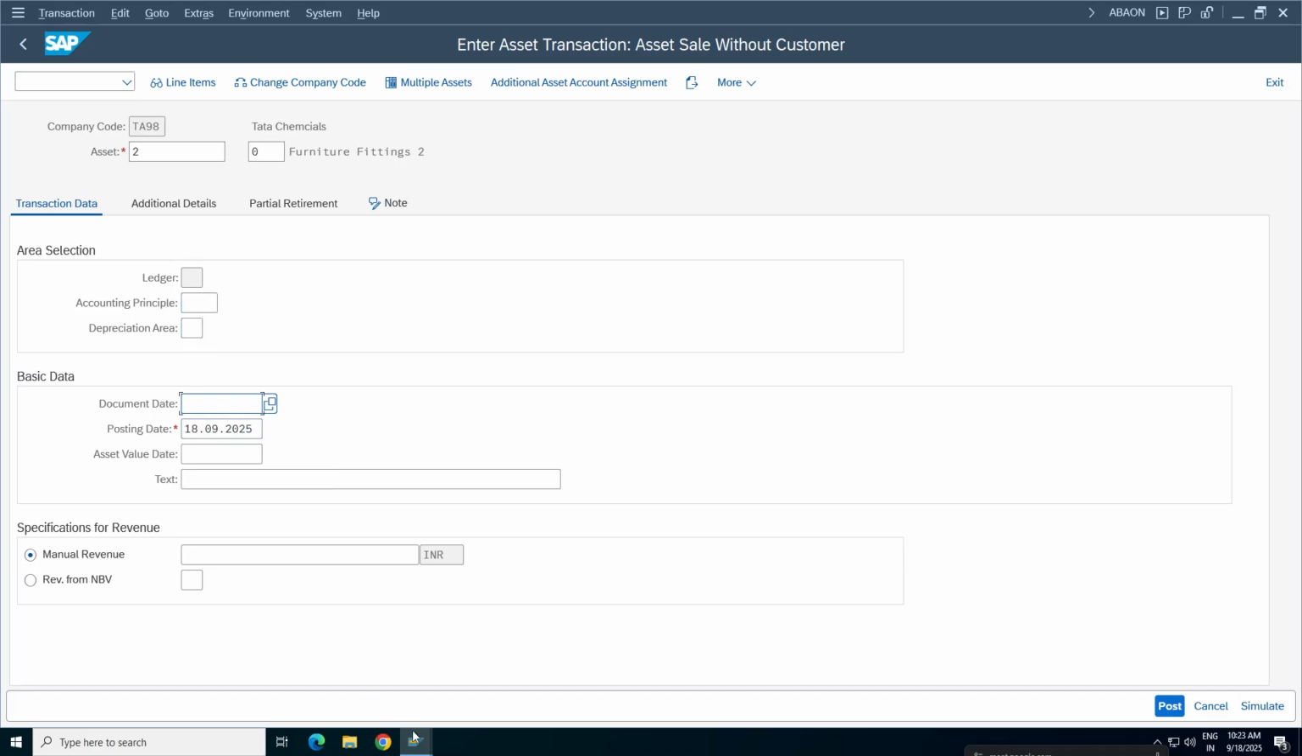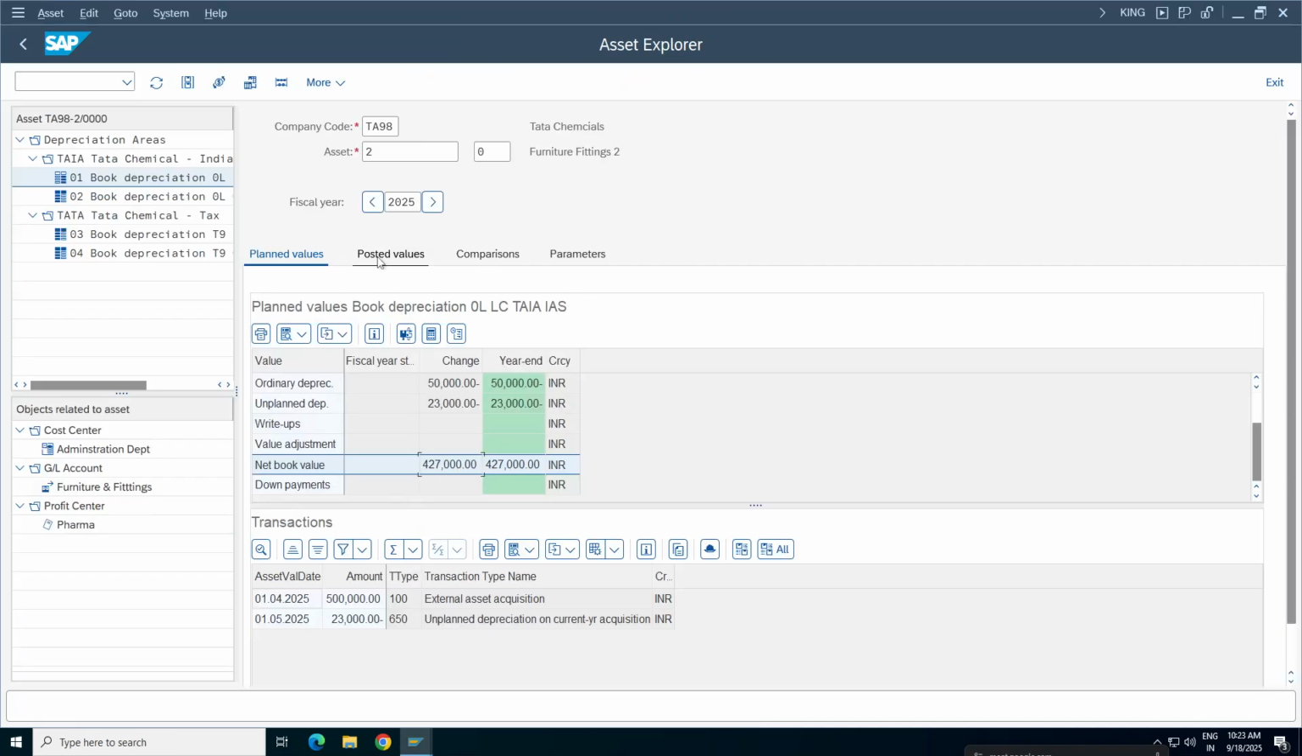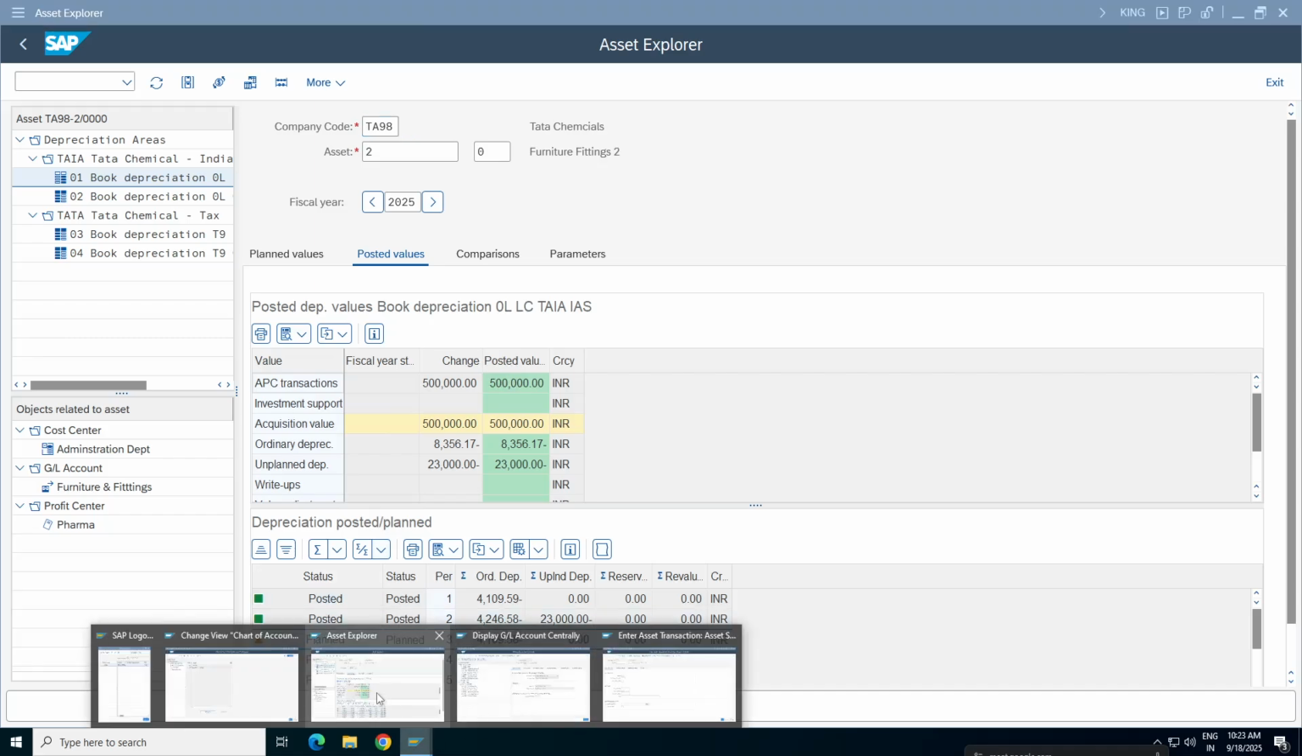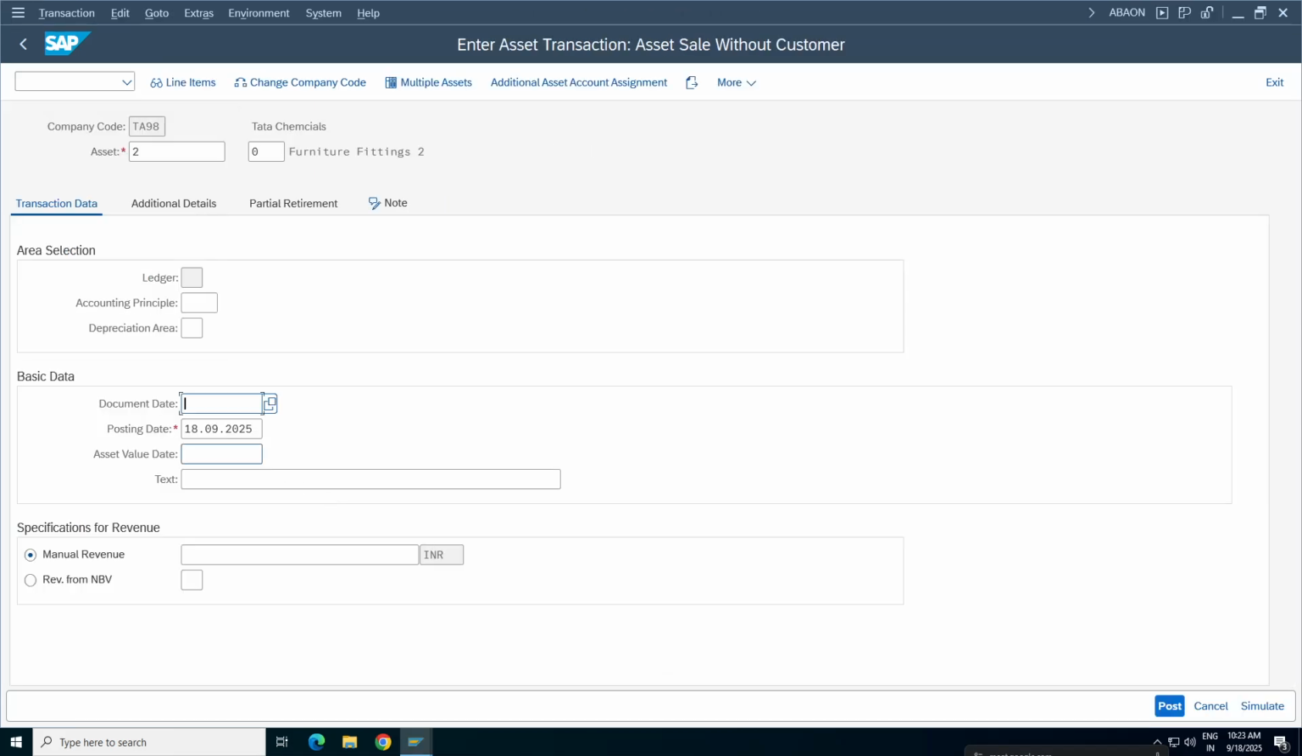And for the 2 periods, right? So 2 periods in the sense, again April, May, June 1st. I'm trying to sell this asset on June 1st. I want to give the same asset value on the same date, and this is for the asset retirement without customer.